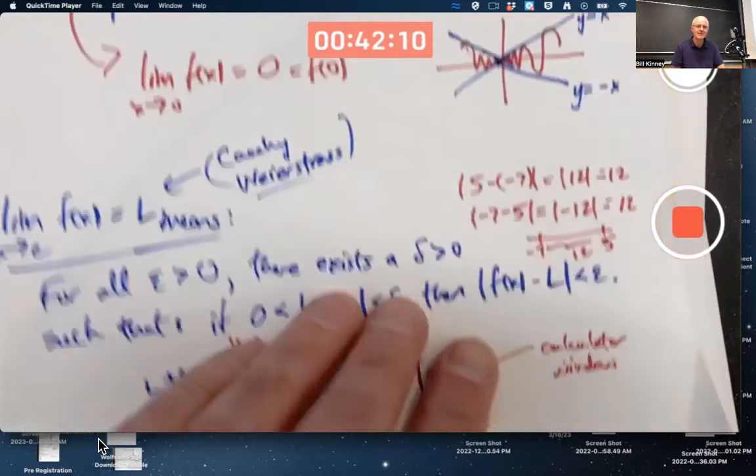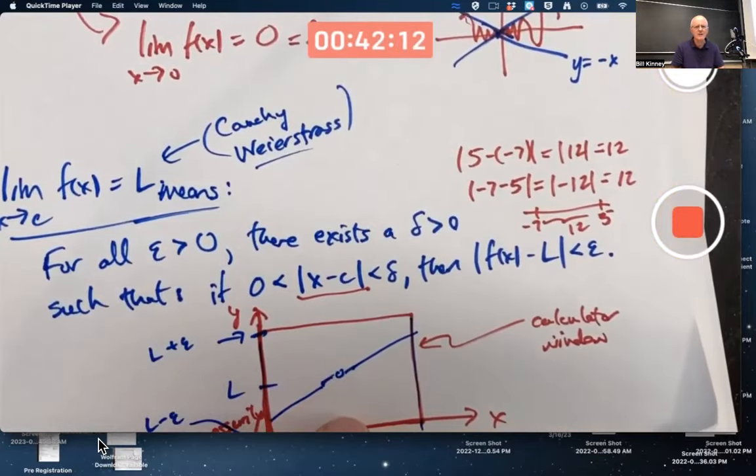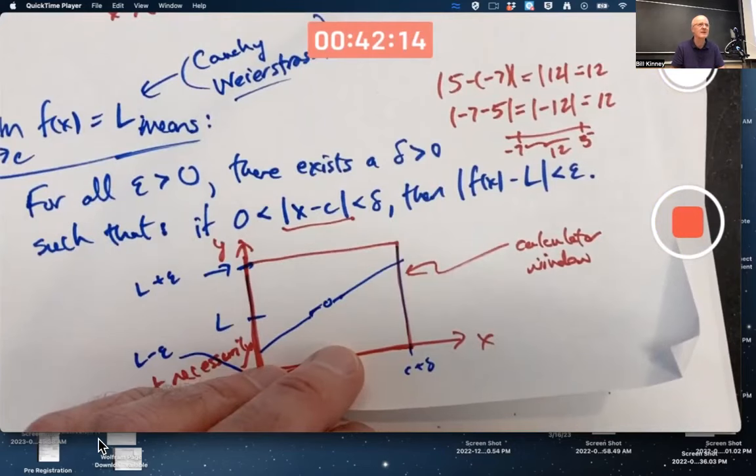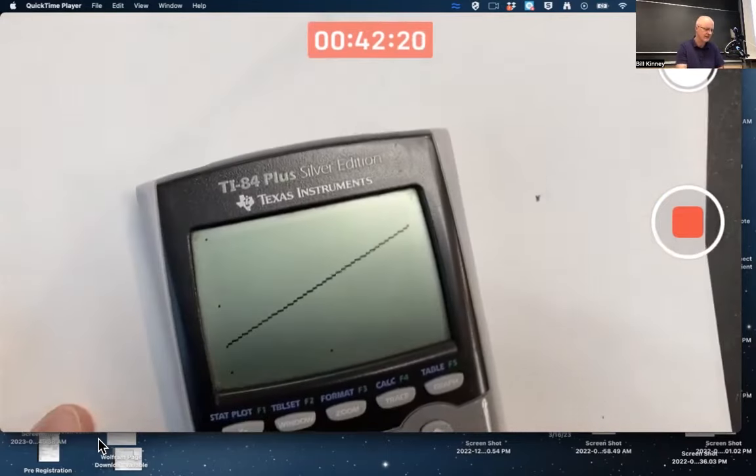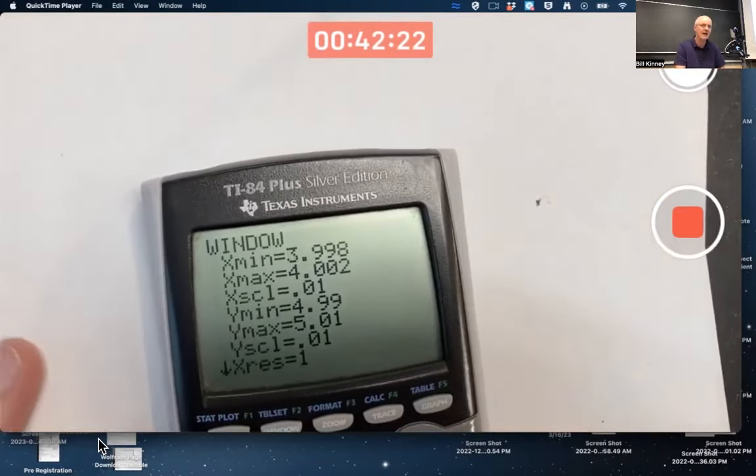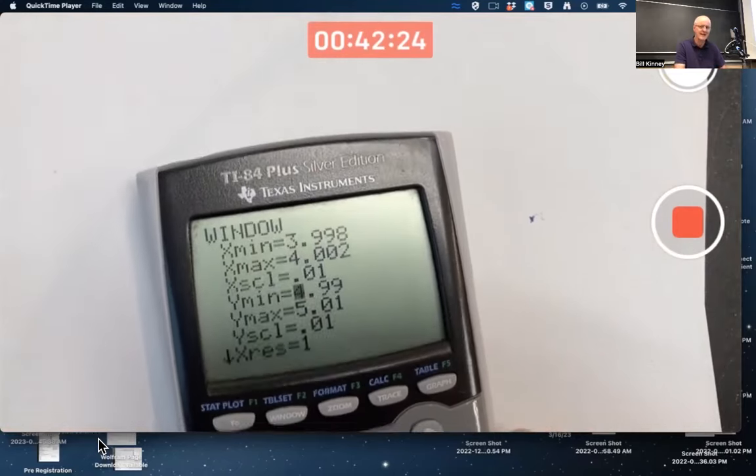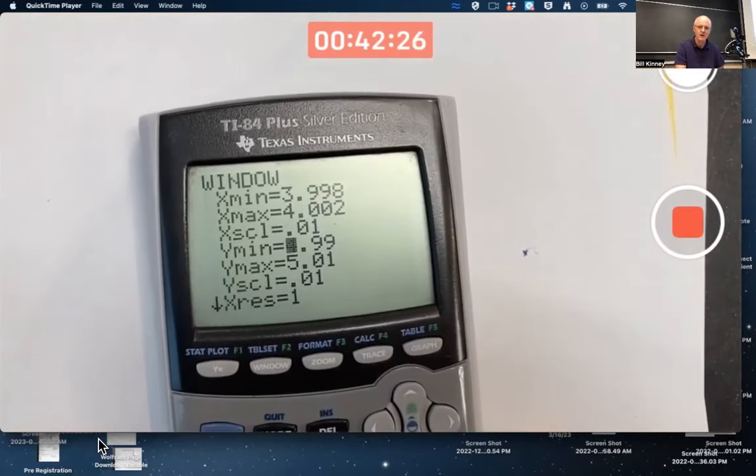And why does this mean the limit is L? Couldn't it be possible that the true limit is not exactly 5, but maybe 5.001? Calculator, could the limit possibly be 5.001? Why don't I center it at 5.001? Well, to keep it simpler, how about 5.1? What if I go from 5.09 to 5.11?